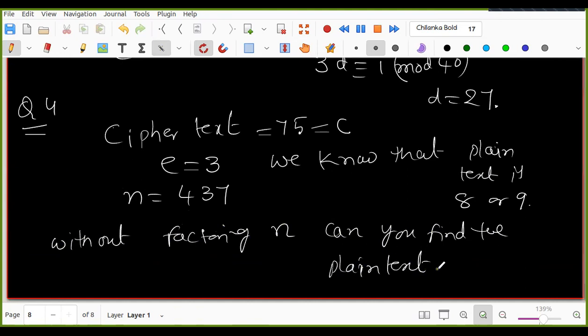I hope the question is clear. So the ciphertext is given, the exponent is given, n is given, right? We also know that the plain text is 8 or 9. Forget about that, but we can use this. We know that it is 8 or 9, but I want to check which one it is. How do you proceed?